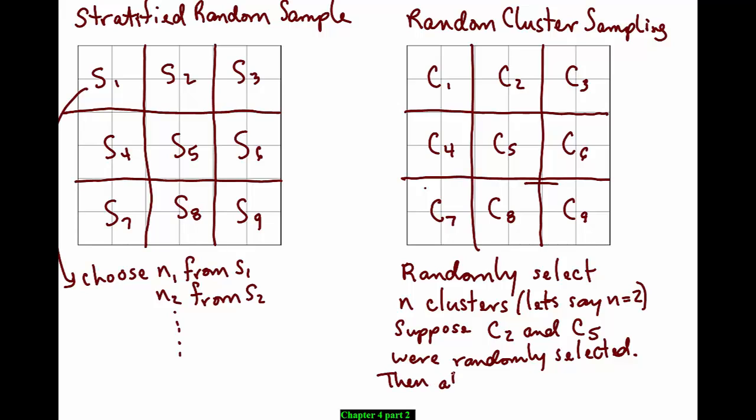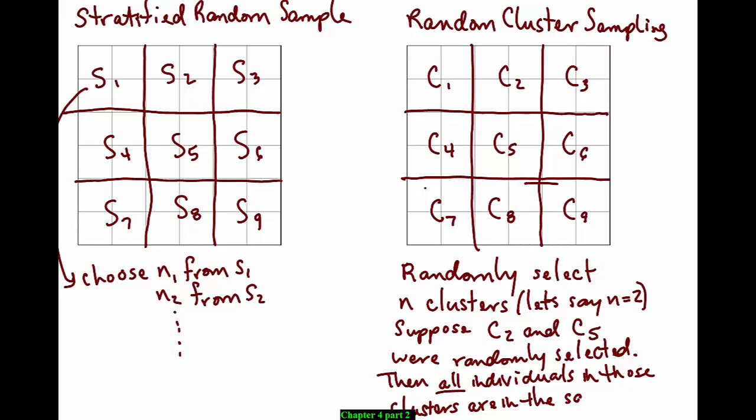Then all individuals in those clusters are in the sample.